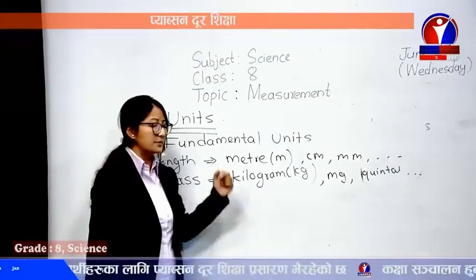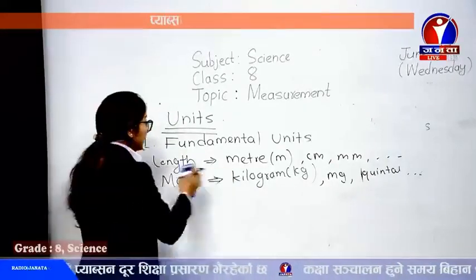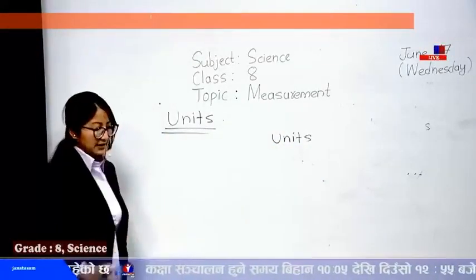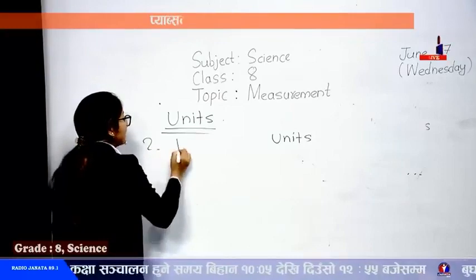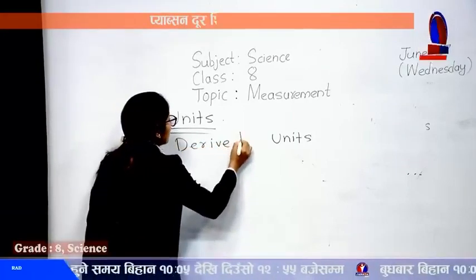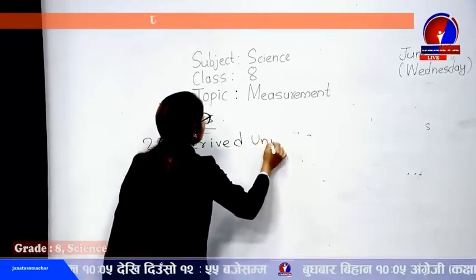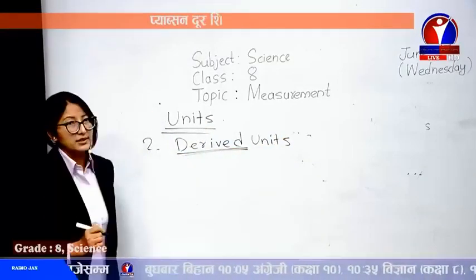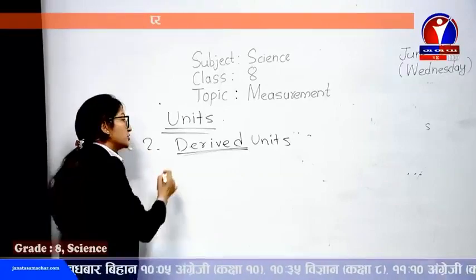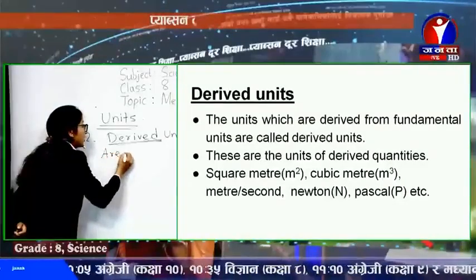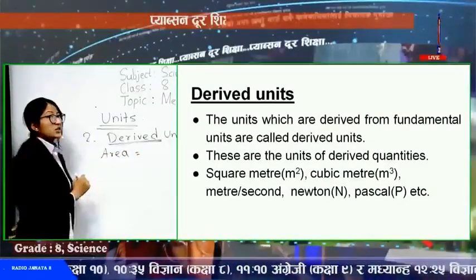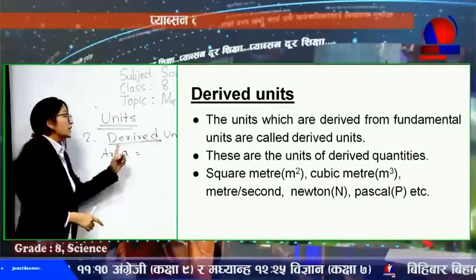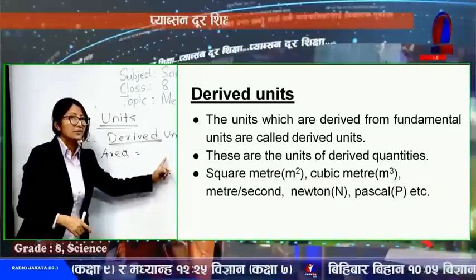And next one we have is derived units. Derived units are the ones which are dependent upon the fundamental units. These are the units which are dependent on or derived from fundamental units. Now, let's have some examples. Just before, we talked about area. Area is a derived quantity, so its unit is also a derived unit.